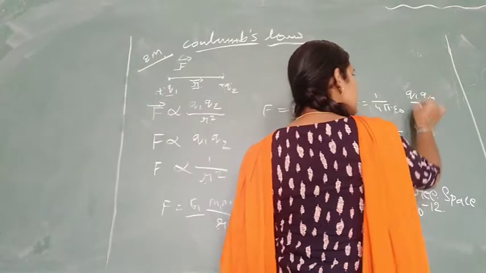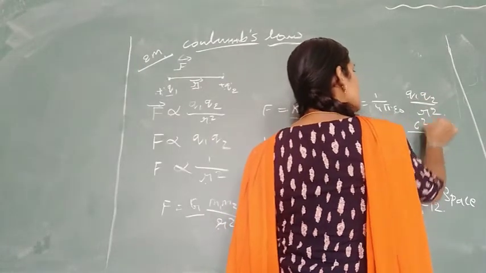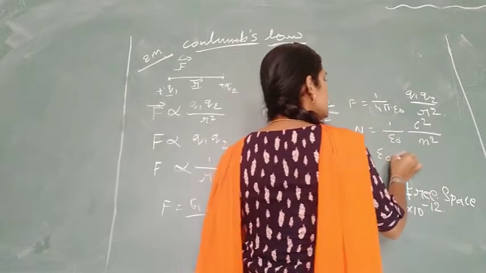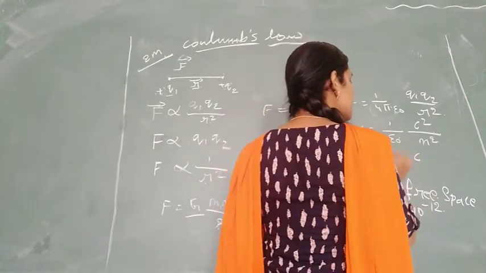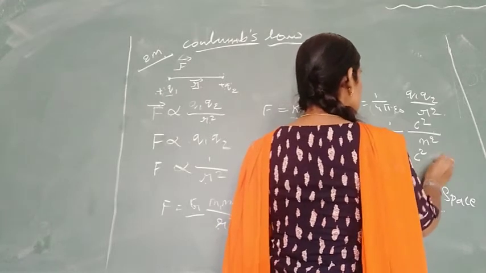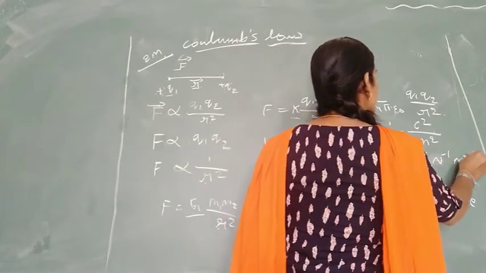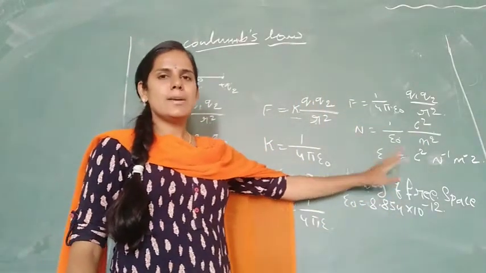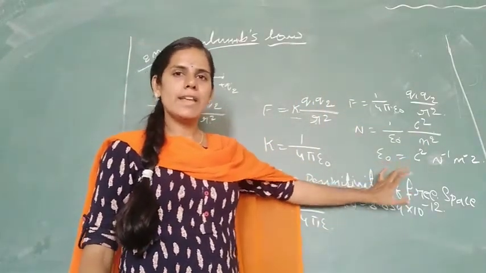Charge unit is coulomb, so coulomb square divided by meter square. So the unit for epsilon naught is coulomb square per Newton per meter square.